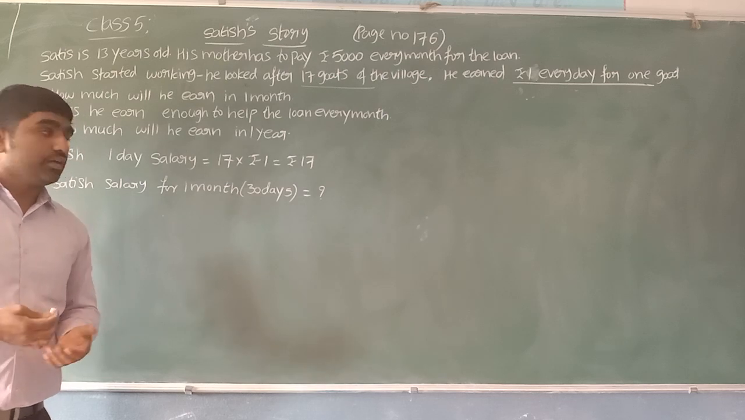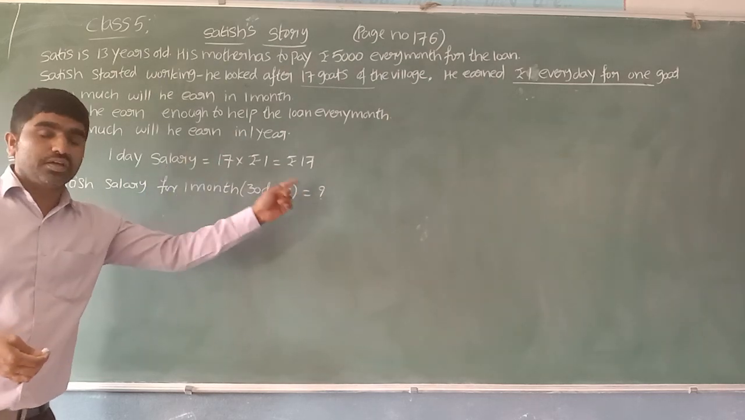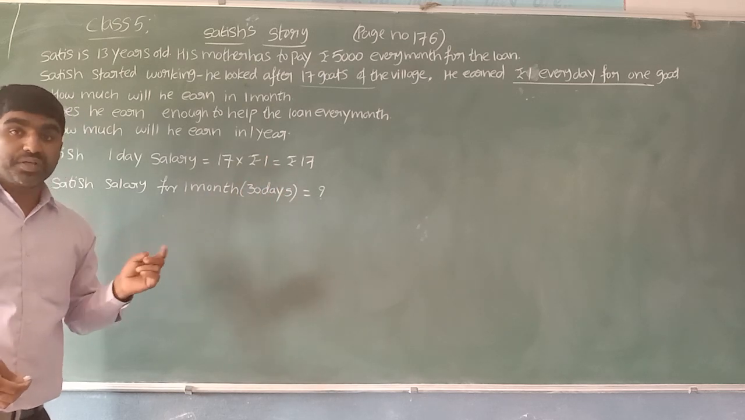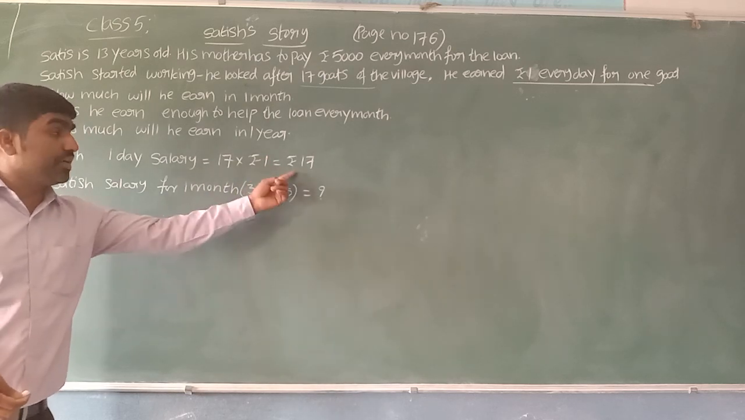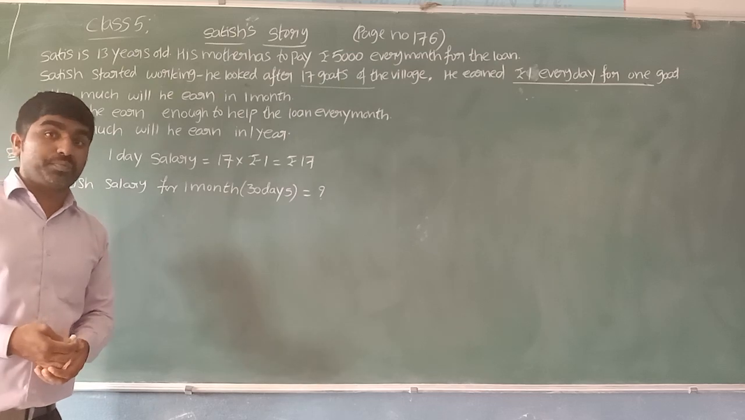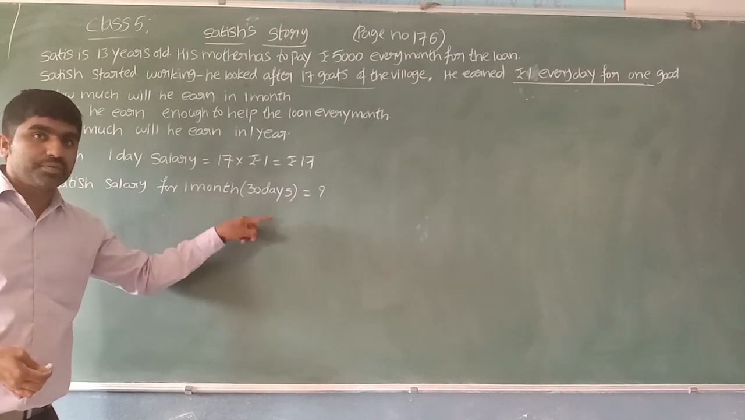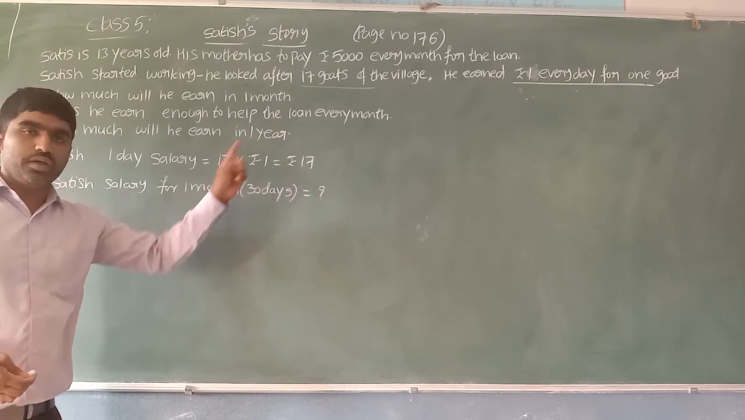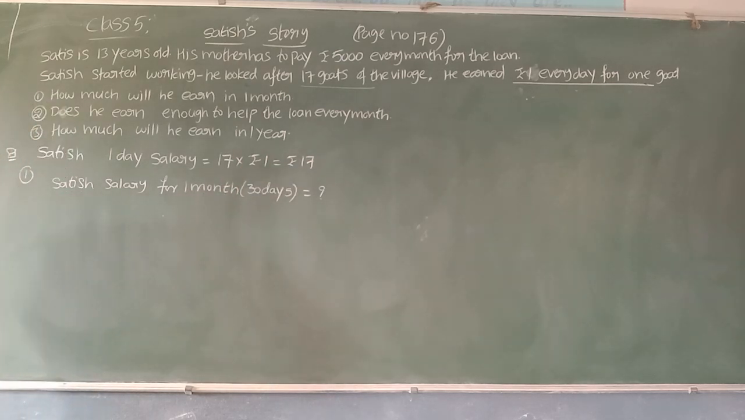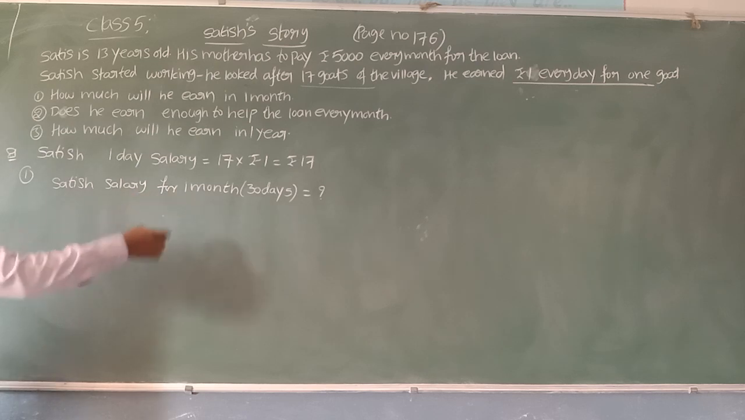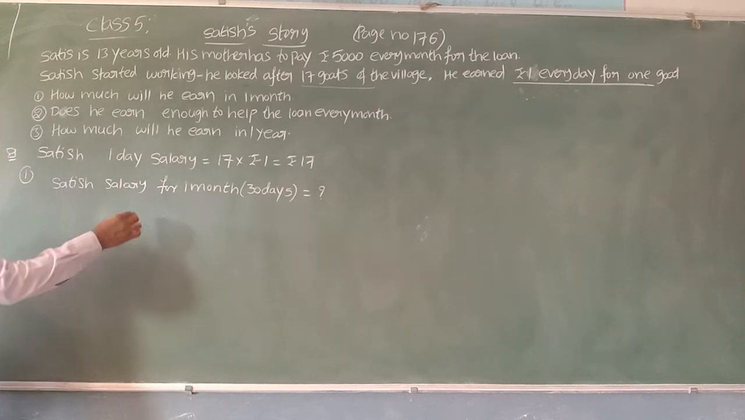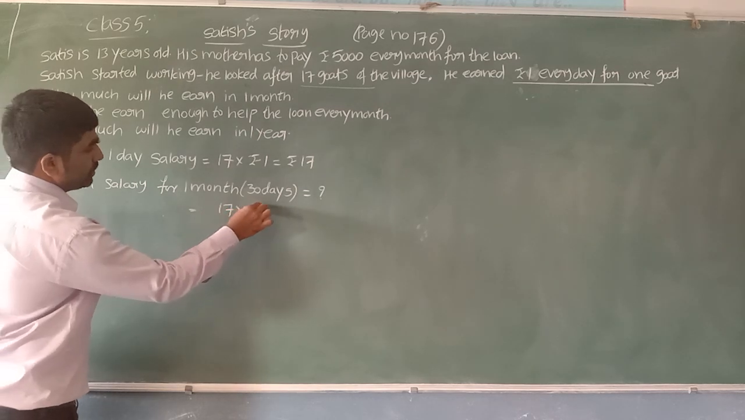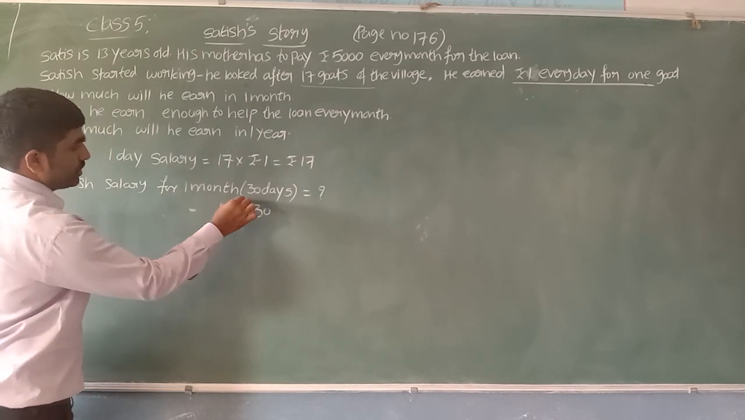How can I find? Sir, 1 day 17 rupees. If it is 2 days, 17 into 2, 34. If it is 10 days, 17 into 10, 170 rupees. If it is 30 days, 17 into 30. 1 day salary into number of days, we'll get the salary of Satish for 30 days. Now we can find by the multiplication method. 17 into 30. You can multiply both.